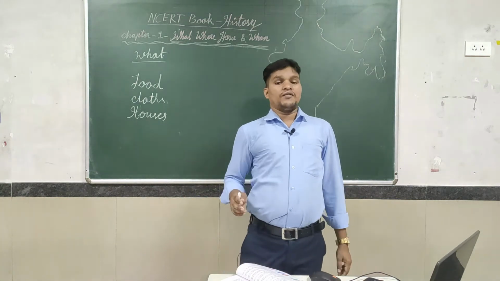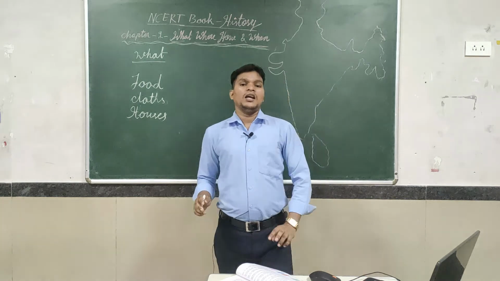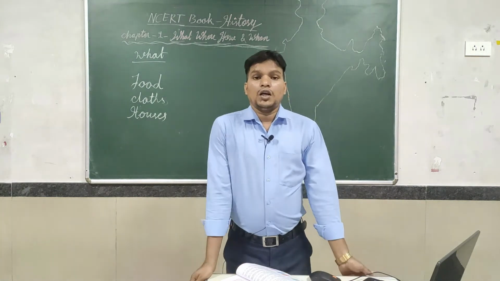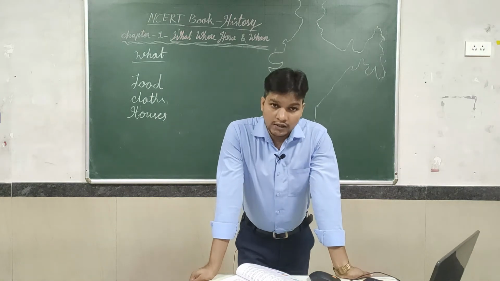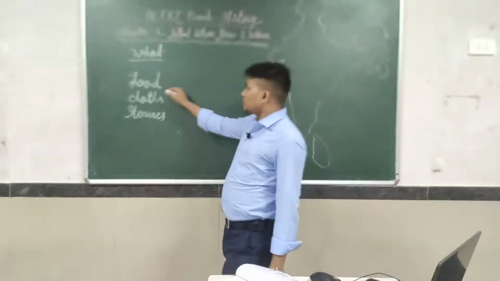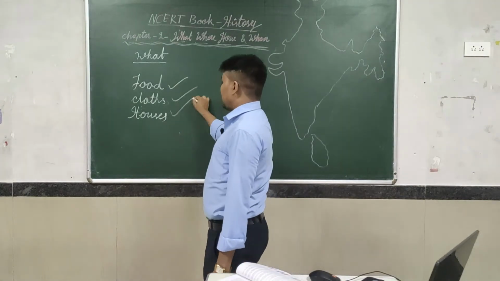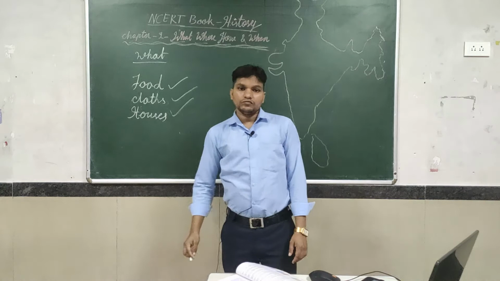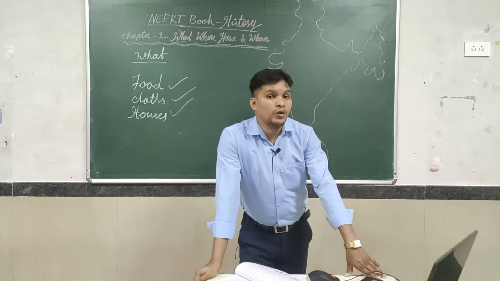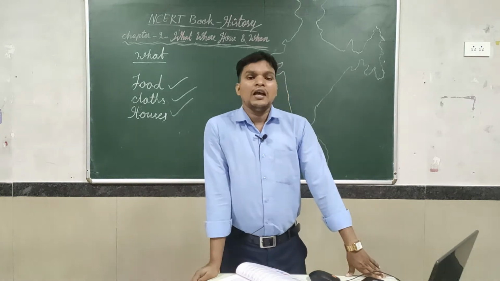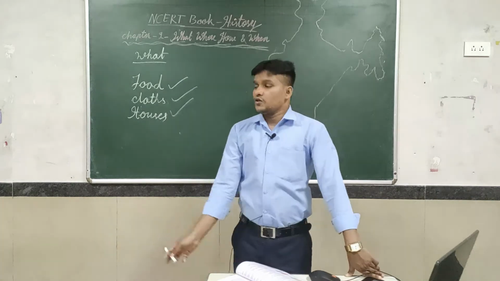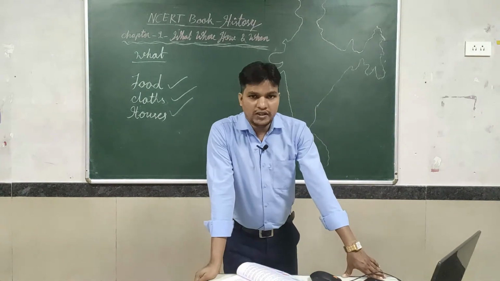Different civilizations came to India and lived in different places, wearing different types of clothes, eating different types of food, and making different types of houses. All these we can understand by making the question "what". That is why these four elements are very, very important to know about historical places and the living standard of historical people, each and everything.